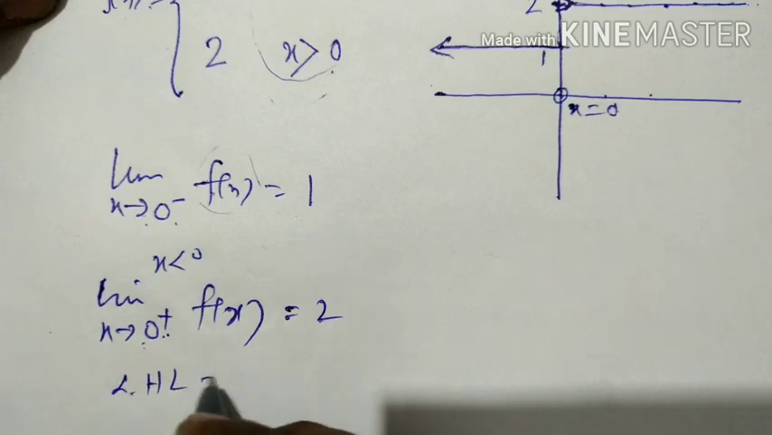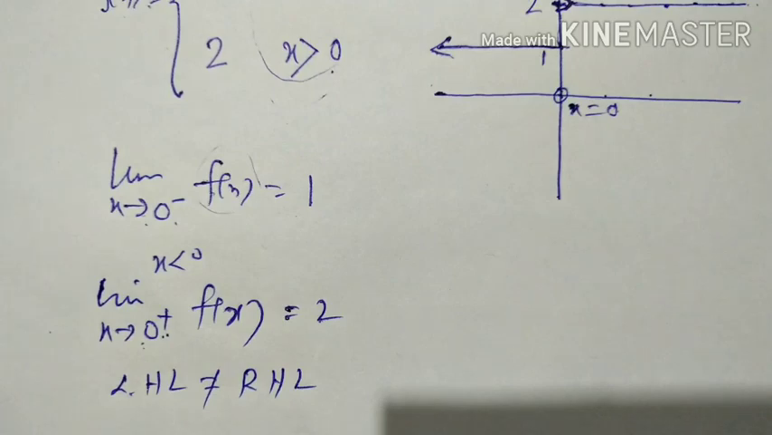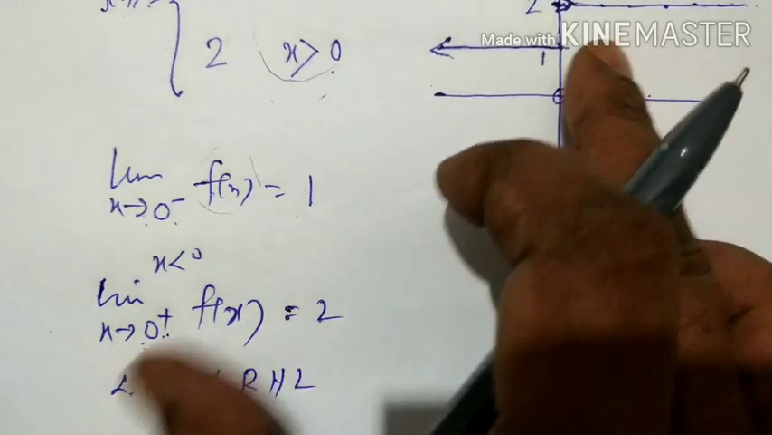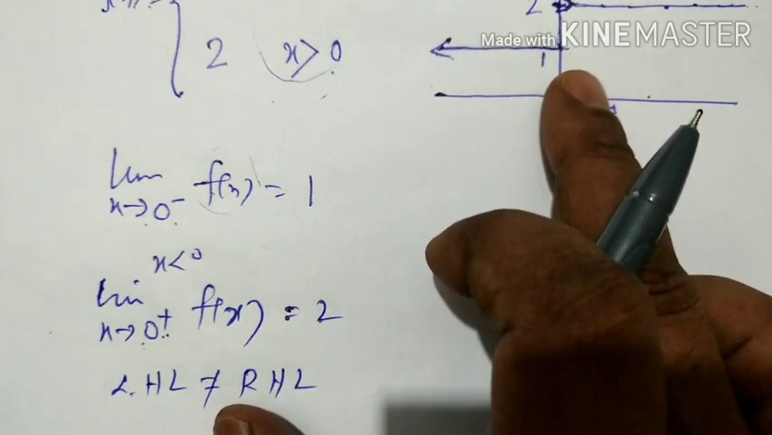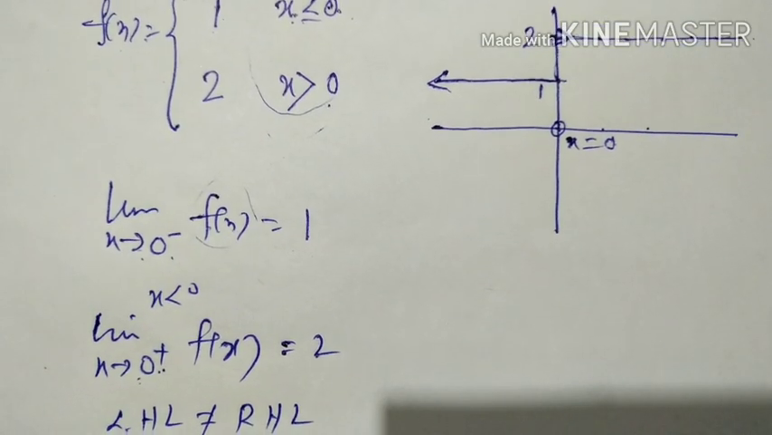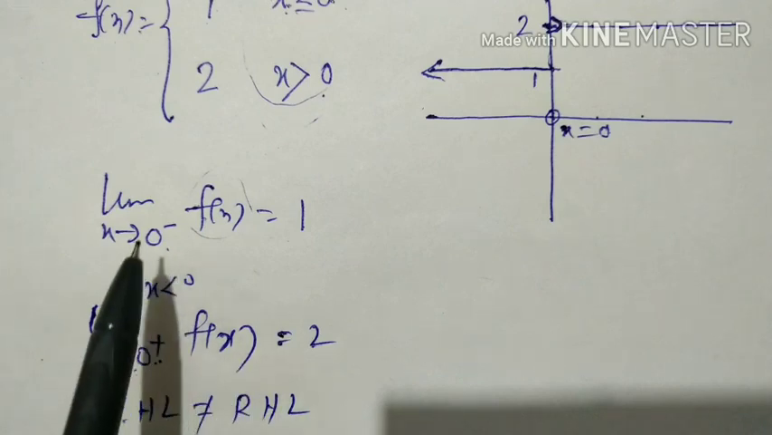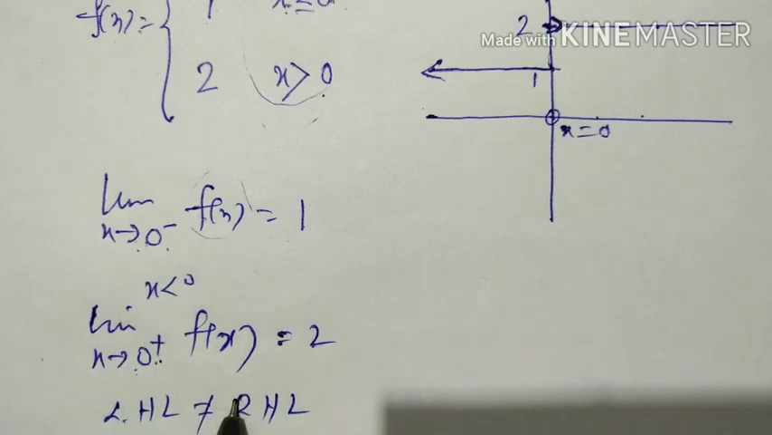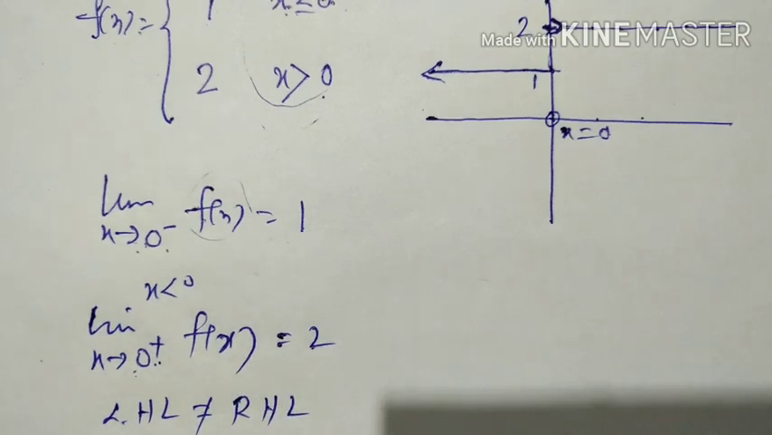Left hand limit is not equal to what? Right hand limit. So if you compare these two concepts, from the graph the function is not continuous at x equal to 0, and from the analytical concept you see that left hand limit is not equal to right hand limit at x equal to 0. That means at a particular point, if left hand limit is not equal to right hand limit, you can conclude that the function is discontinuous at that point.